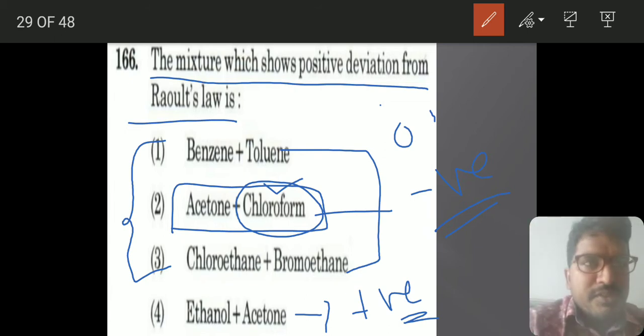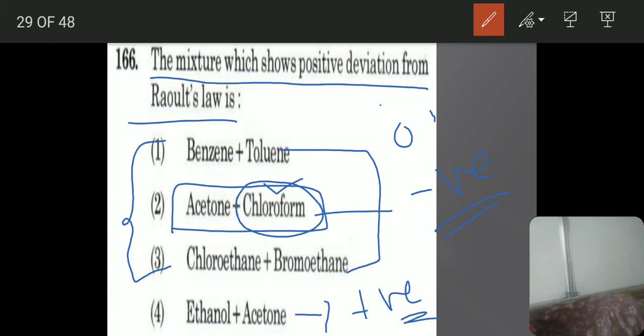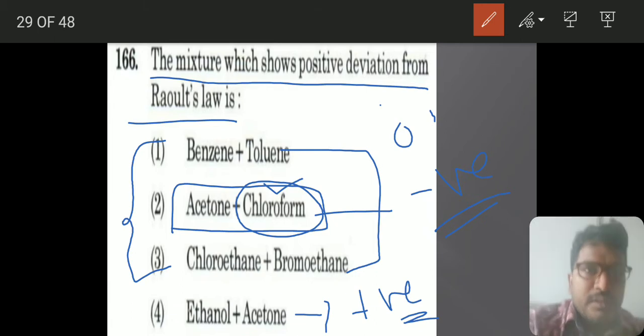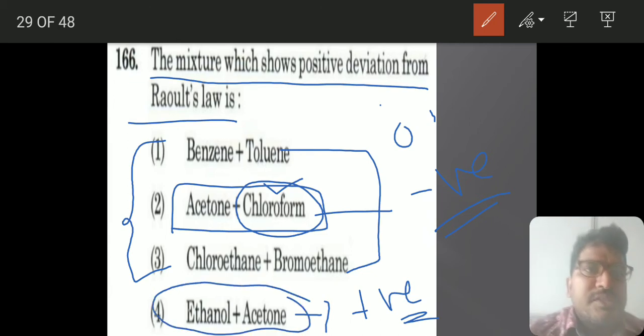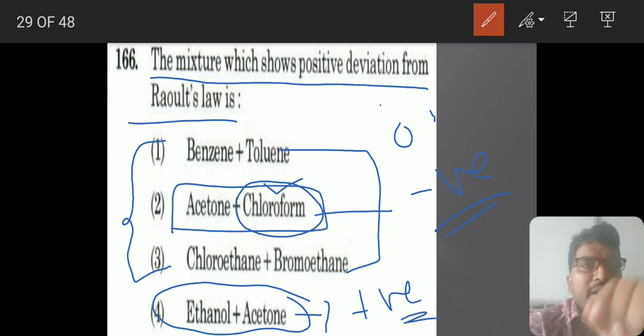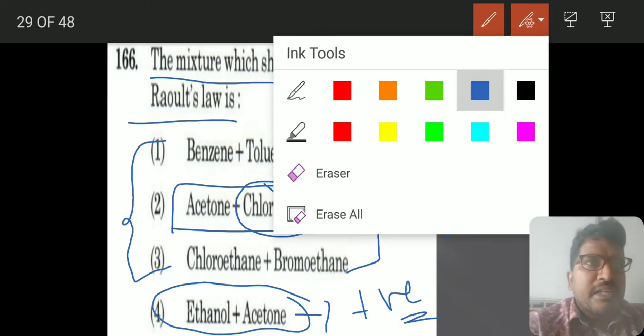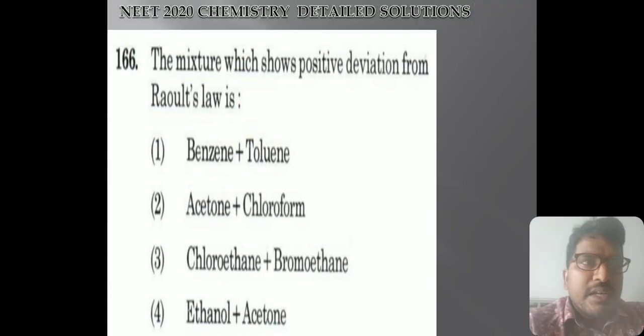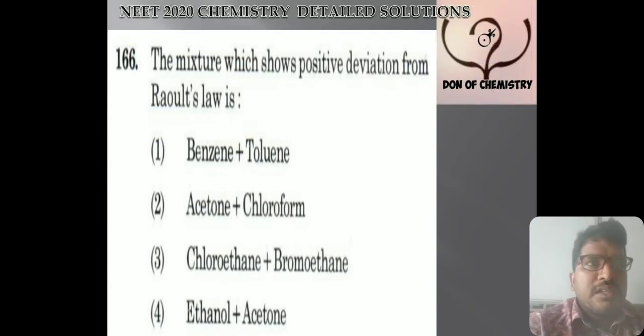So the answer for this one is ethanol with acetone, because of hydrogen bonds breaking. In the acetone and chloroform case, because of hydrogen bond formation, it shows the negative deviation. This is also a direct NCERT statement. You can find this in your NCERT under the heading of ideal and non-ideal solutions.